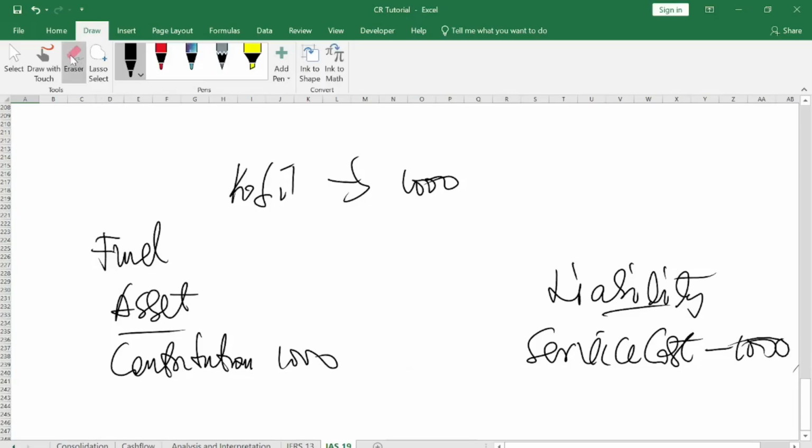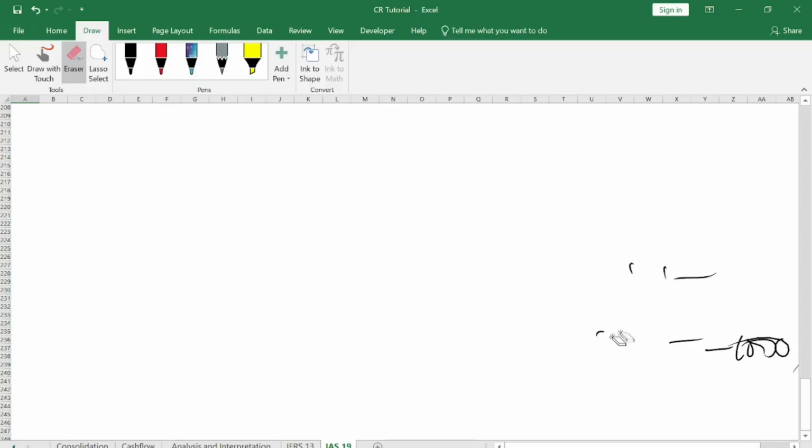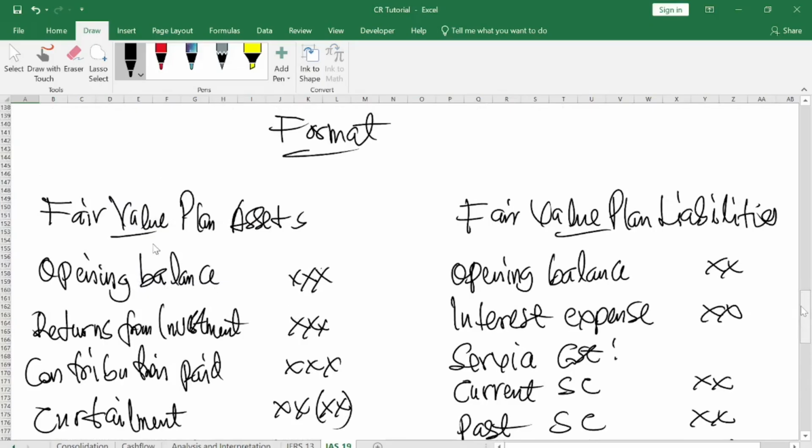That is why you have this one at the left and this one at the right. So here, the fair value plan asset is the contribution that goes into the pool of fund, and the liability arises the moment you create that pool of fund for the employees, because this liability will be available to the employees. You understand?